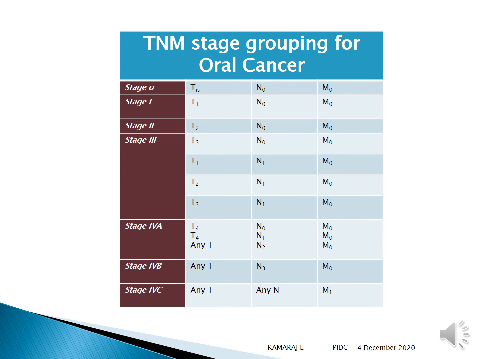Stage 4, if the tumor size is big, then it becomes stage 4. If it is going to be N2, it is going to be stage 4A, or any T if it is stage 4B, the tumor, any tumor size, but the nodal metastasis is going to be advanced. So stage 4C, any tumor, any node and metastasis. So if you see any distant metastasis, you can directly stage it to 4C.